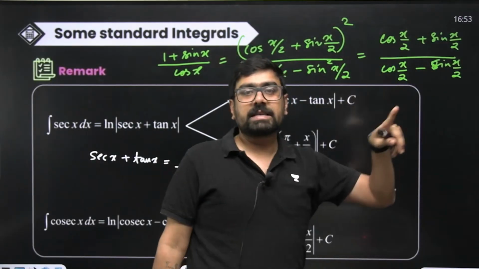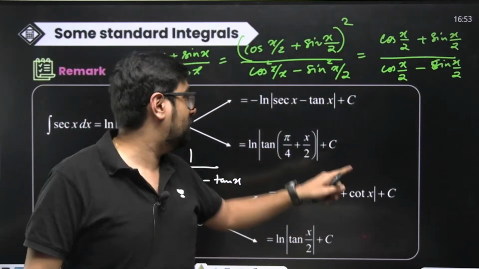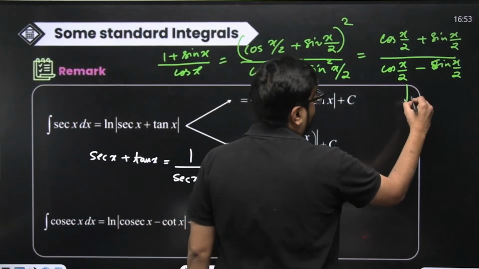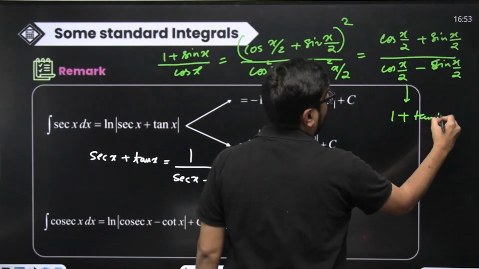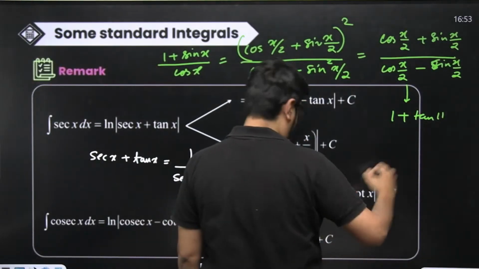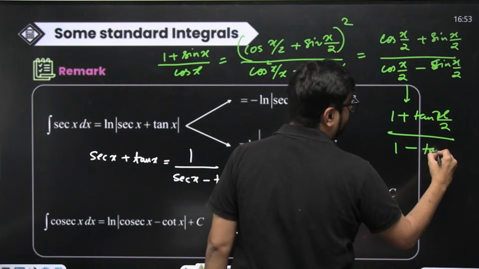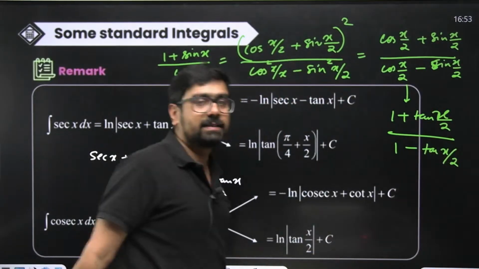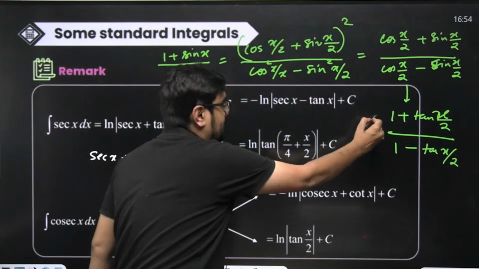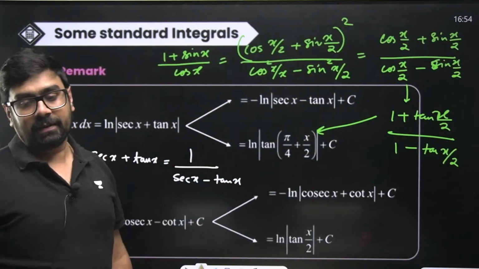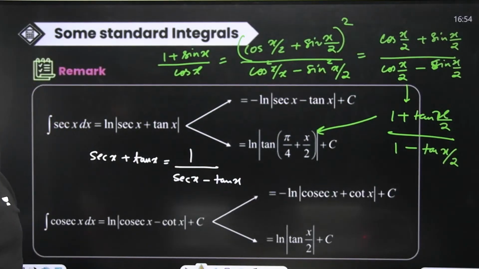Correct? These are the same. Isn't it the same thing written, yes or no?